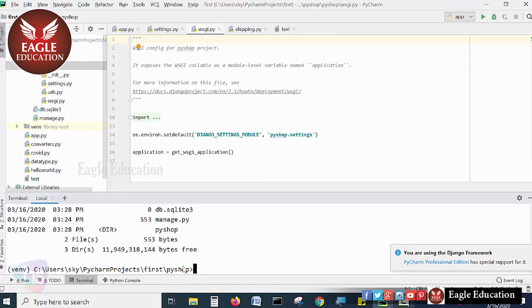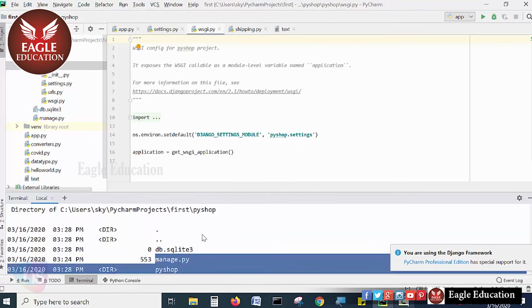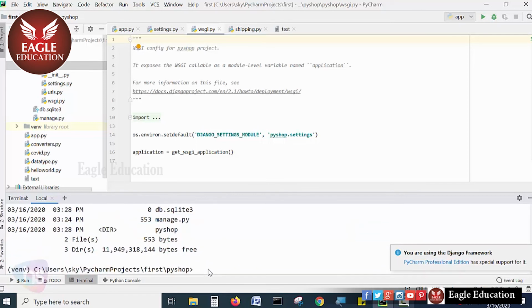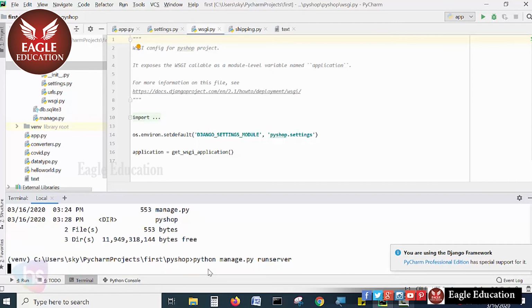Now press dir. The manage.py and everything is available within the folder. Now you can hit the command to run this: python manage.py runserver. Hit enter.